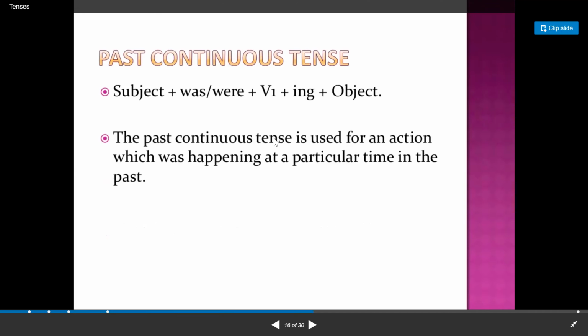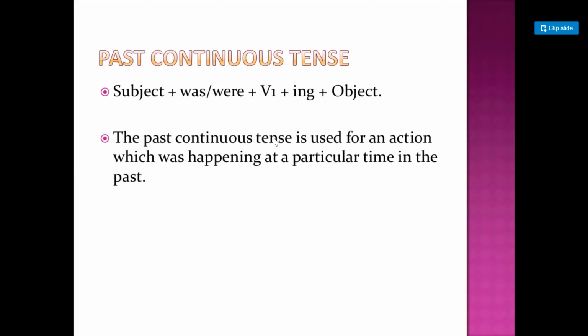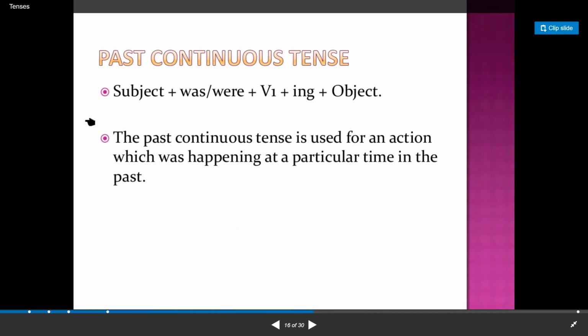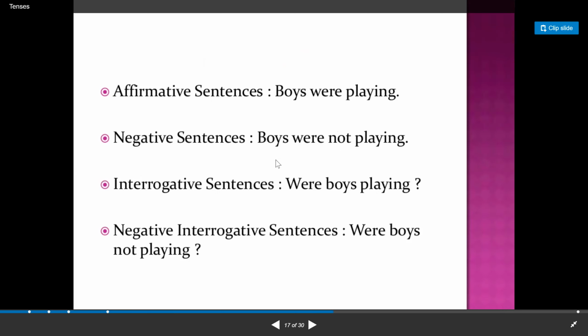Past continuous, when any activity was in process in your past time. Like you can say, I was running in the morning, or I was watching my favorite game yesterday, or any time that has passed and the activity was in process. Like the subject, was or were, definitely was will be used with singular, and were will be used with plural, first form plus ing, and the object if there is any. Let's have a